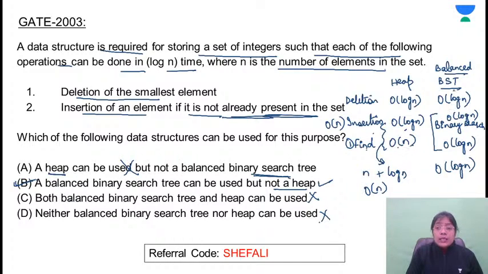See, it's a binary search tree. We know the property that if you arrange the elements, the in-order of a binary search tree will always return the sorted order, ascending order. Ascending order क्या होता है? That is sorted. Right? Clear, Harsha? So clearly the answer for this problem is B.